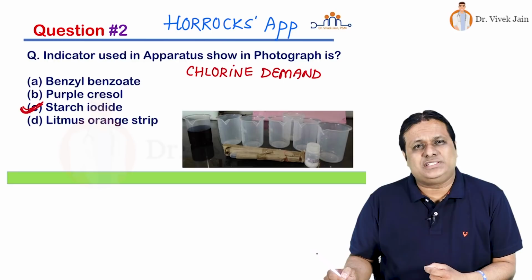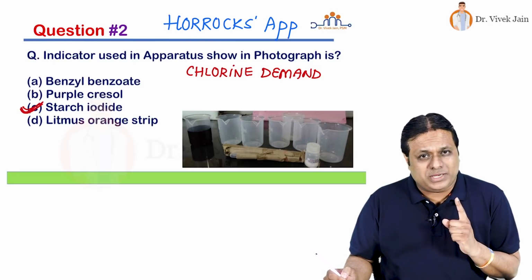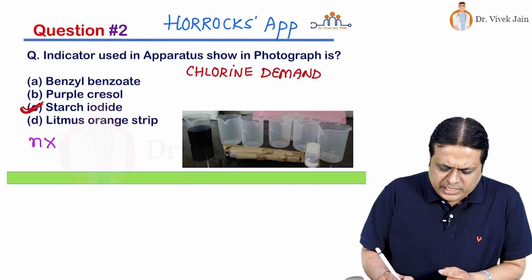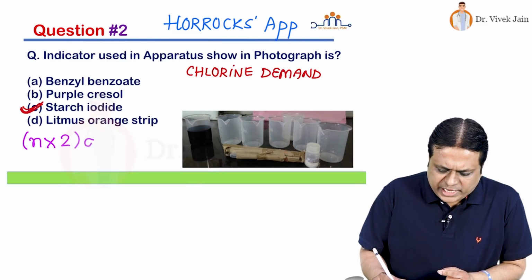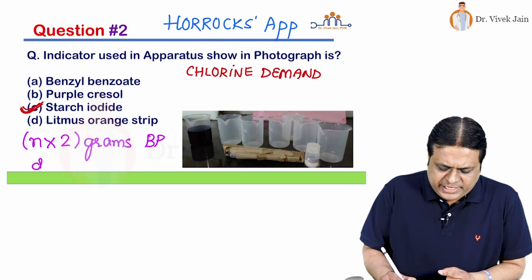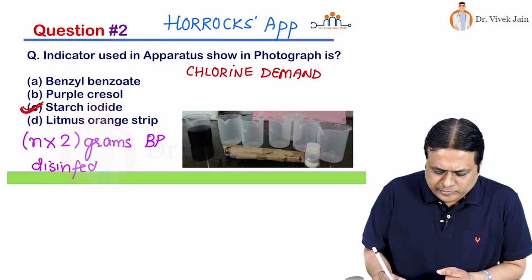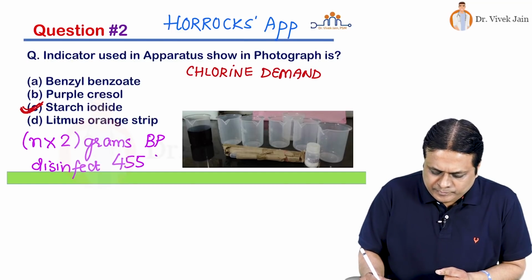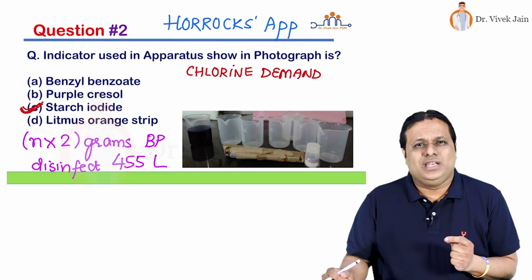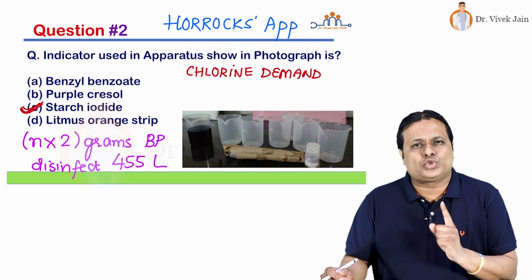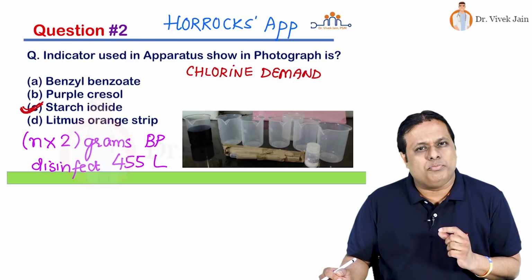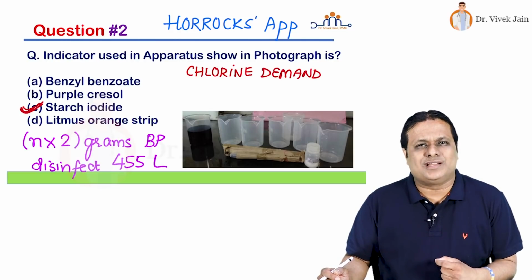And what is the formula which is used for calculation asked in many questions? Please listen to this formula carefully and remember. Formula is N into 2 grams of bleaching powder can disinfect 455 liters of water. And what is N in this question? Number of first cup to show color change when the starch iodide indicator is added, which gives blue color. So answer is choice number C.